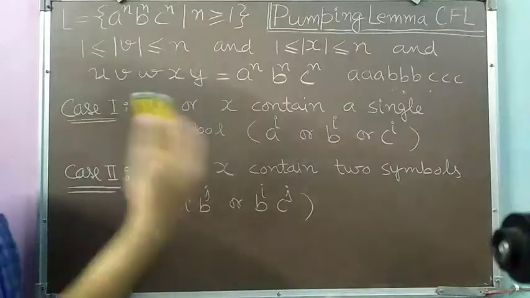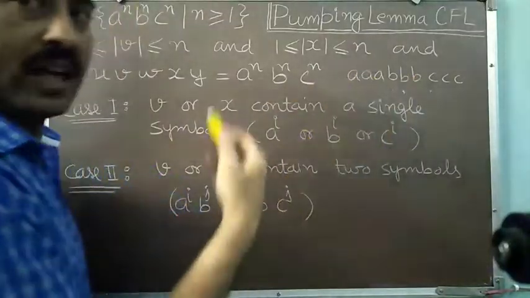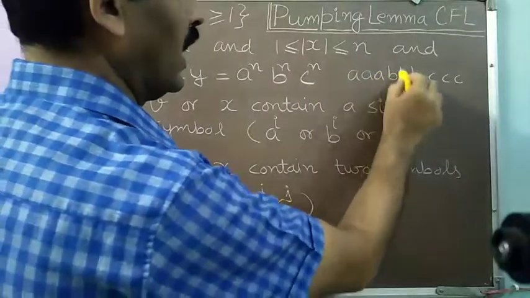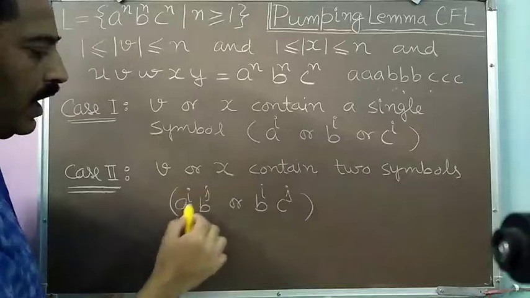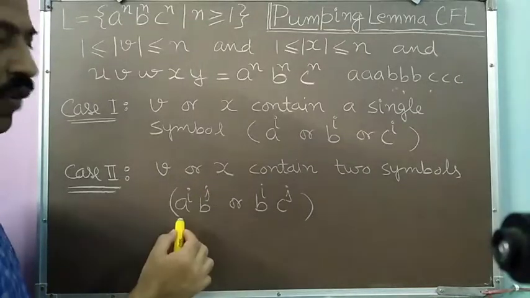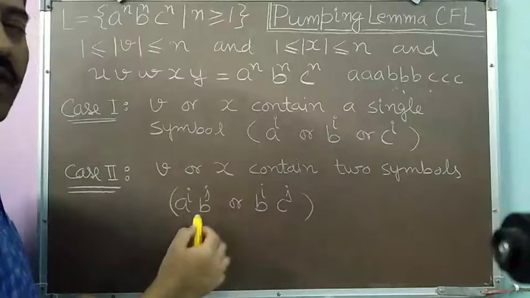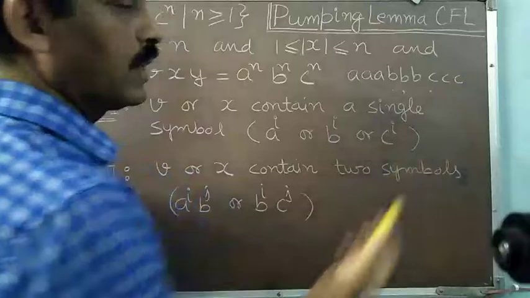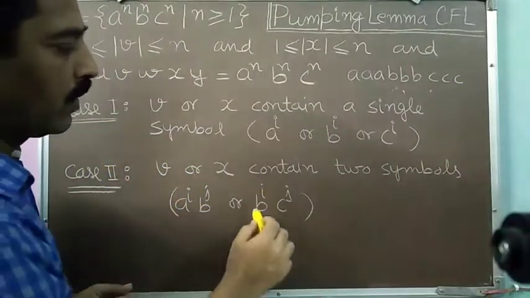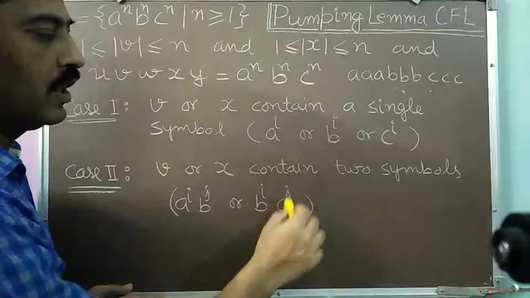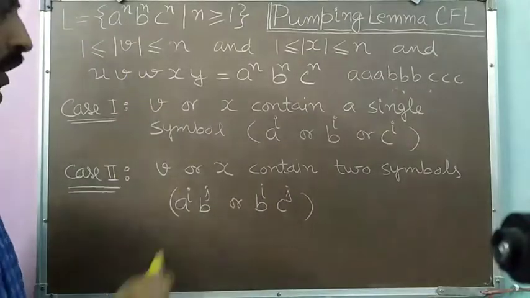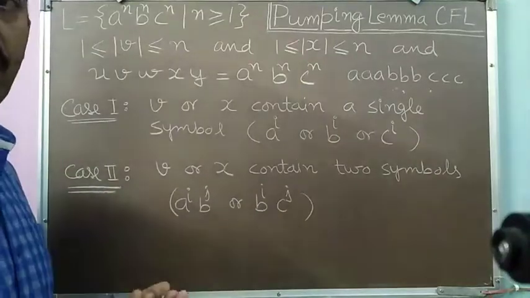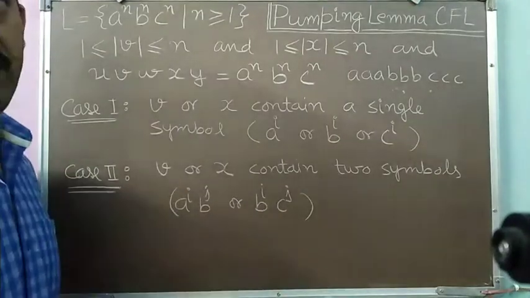Then the second case, when it may contain 2 symbols, because we have seen that at most 2 symbols it can contain. If it is containing 2 symbols, suppose a and b, then it will be of the format a to the power i, b to the power j, meaning some number of a's and some number of b's will be there. Similarly, if I start with b, then some number of b's and some number of c's it will contain, so the format will be b to the power i, c to the power j. So these will be the 2 cases. Now we will discuss, as per each case, what value of k we should take to show a contradiction.